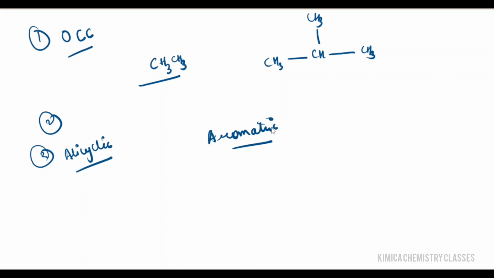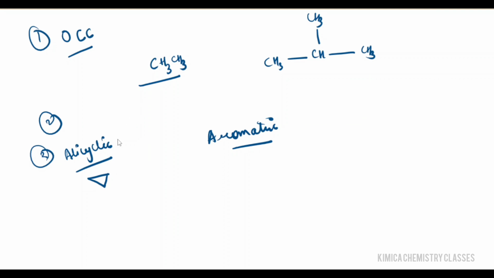In alicyclic compounds, as we said, carbon atoms are joined in the form of a ring. We also call this aliphatic cyclic. Because they are closed, they come under closed chain compounds.